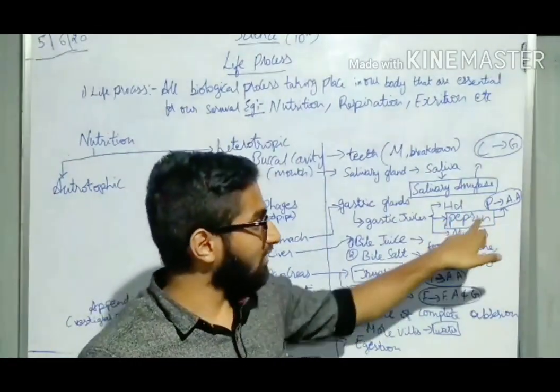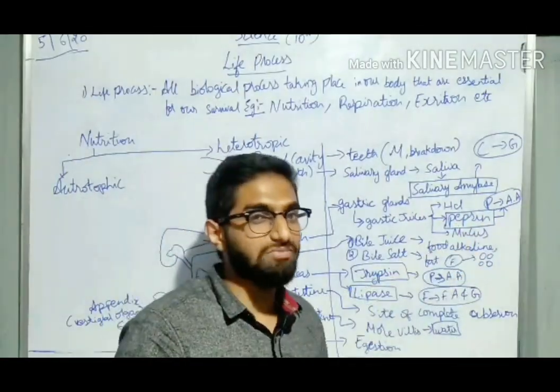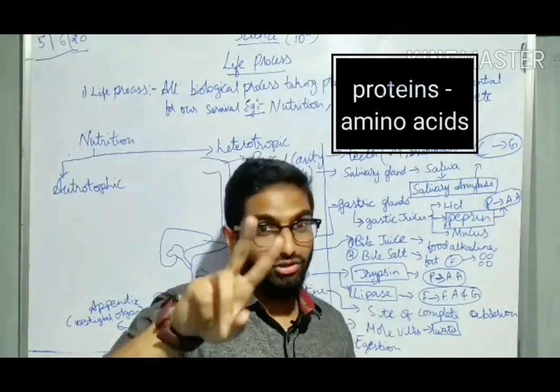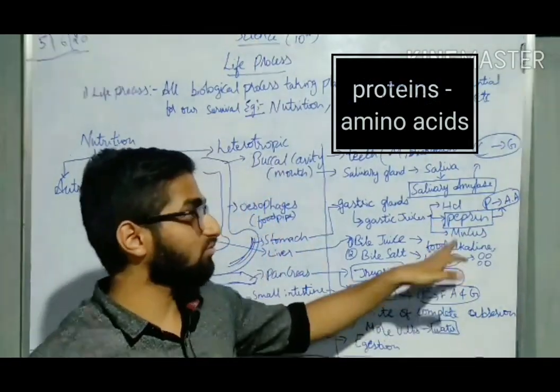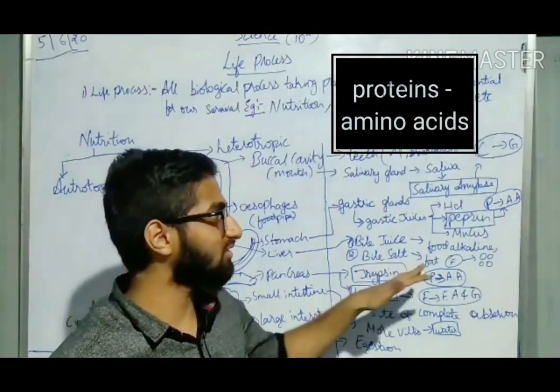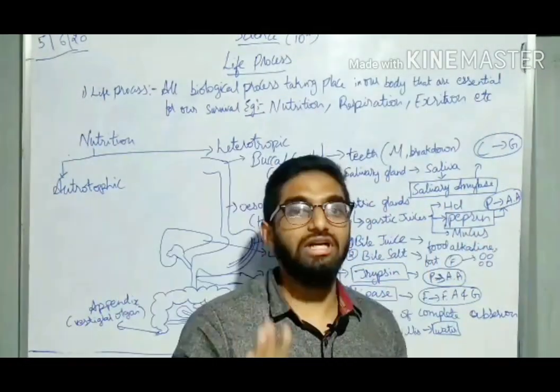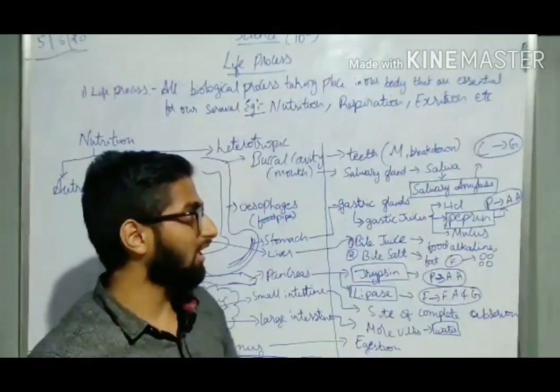Now you have pepsin. What does this pepsin do? Pepsin converts protein to amino acid. Do you remember the second task which is to be done in your digestive system? That is protein to amino acid, which is done by the pepsin. But it has one drama. Now what is that drama?